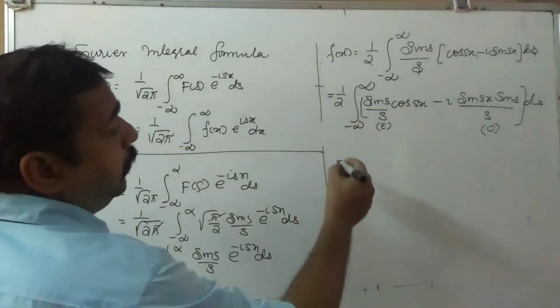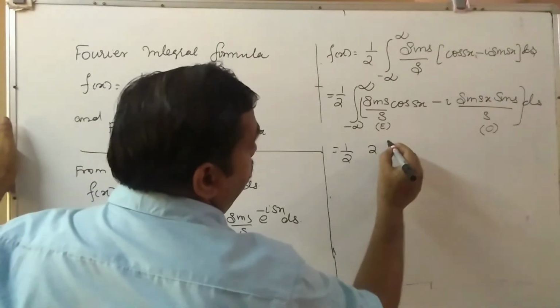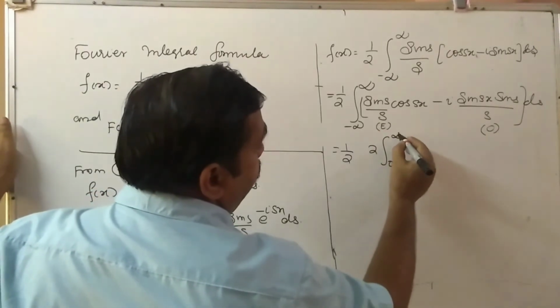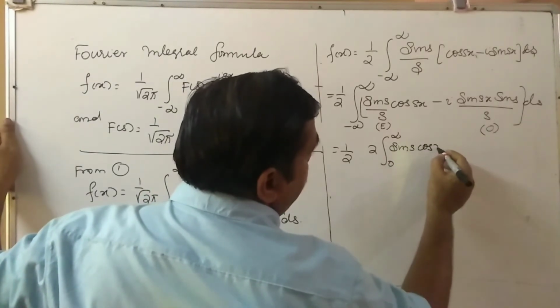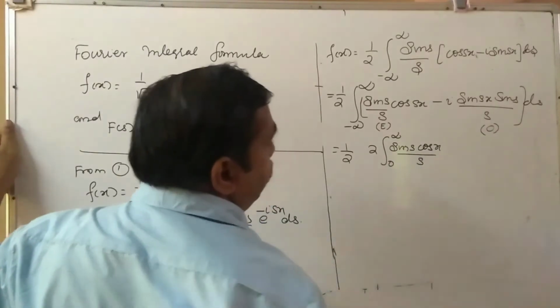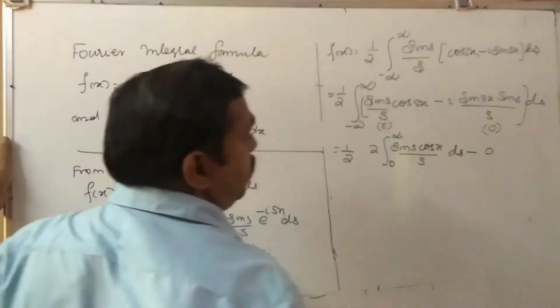So that is 1 by 2. This can be written as 2 into integral 0 to infinity sin s cos sx by s into ds, minus this is equal to 0.